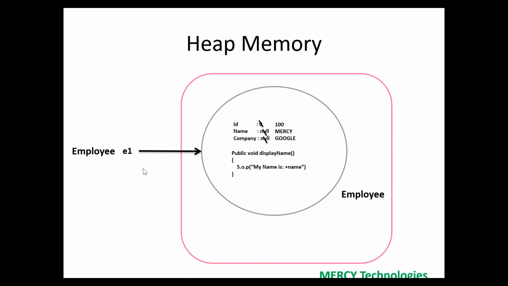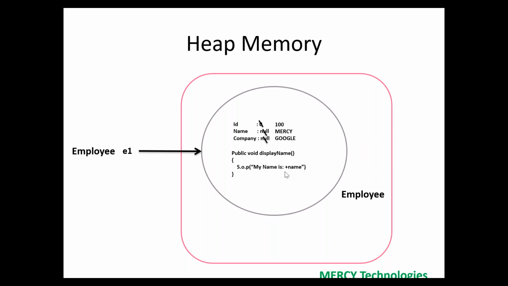This is how you can access the instance method, because it is an instance method. So I can access e1.displayName. Inside displayName, what are you printing?